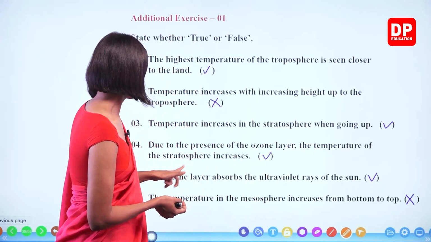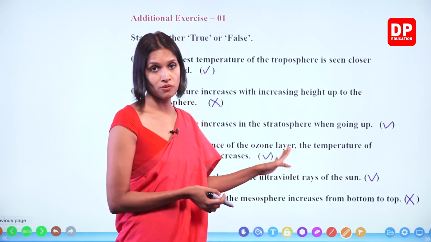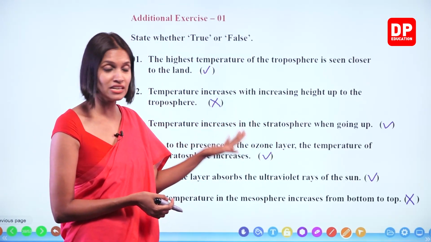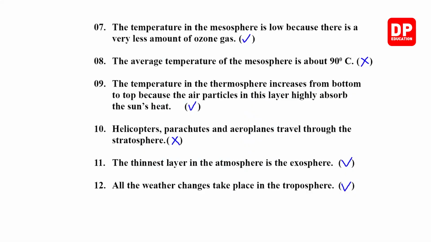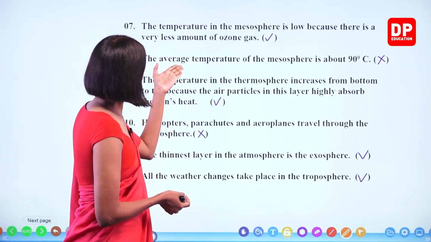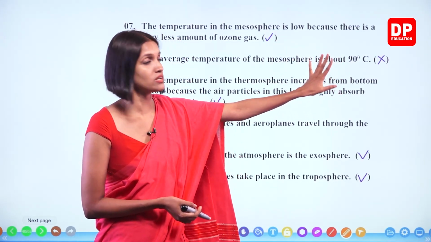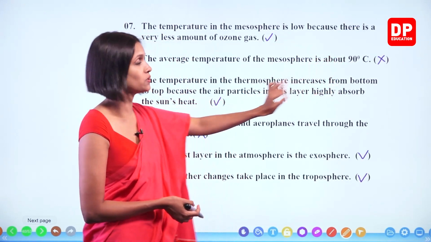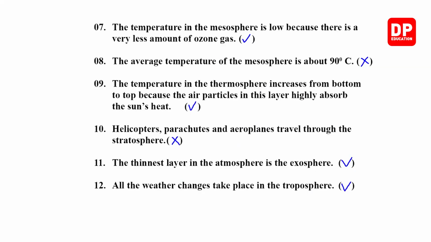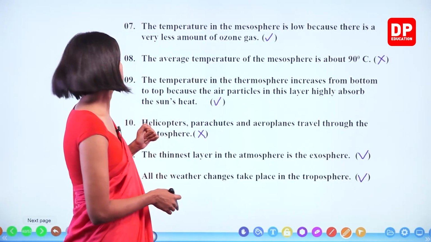Correct. The temperature in the mesosphere increases from bottom to top. No. The mesosphere is the coldest layer. It decreases. Right? The temperature in the mesosphere is low because there is a very less amount of ozone gas. Yes. The average temperature of the mesosphere is about 90 degrees Celsius. No, it's very low. Much lower than this. Okay. The temperature in the thermosphere increases from bottom to top because the air particles in this layer highly absorb the sun's heat. That's true.